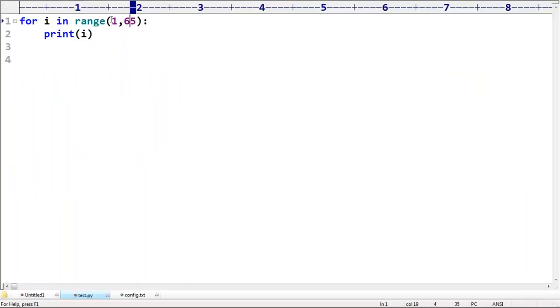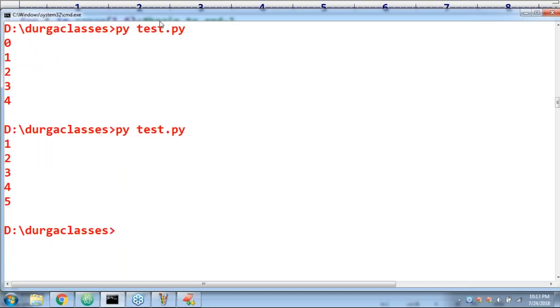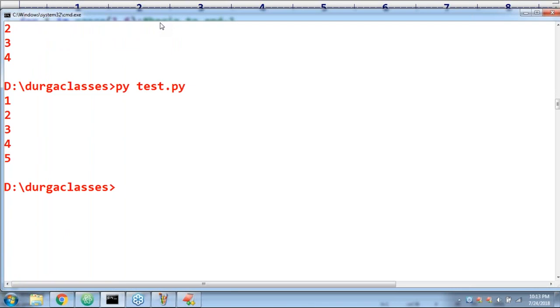1, comma 6 you have to take. If you take 1, comma 6, it is begin to n minus 1. Colon you should not use, it is not the slice operator. Comma 1, comma 6. Begin to n minus 1. Remember that. Now what is the output, sir? Have you observed? 1, 2, 3, 4, 5. Everyone in a position to understand this? Any explanation required?